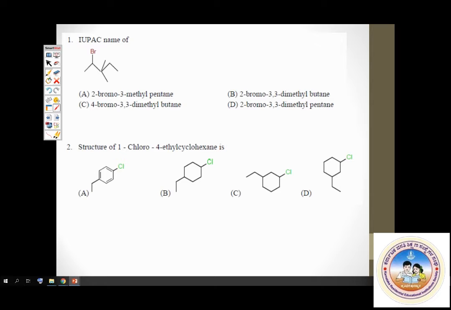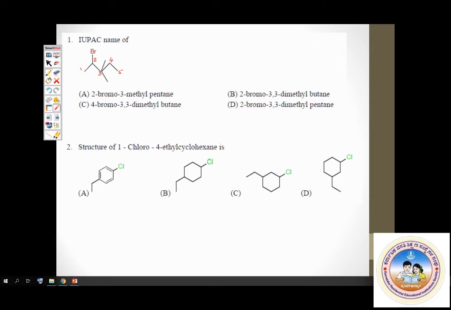IUPAC name of the given compound. There is a bond line notation given, and you'll have to find out the IUPAC name. Check it. First of all, number the chain correctly. How should I number the chain? I should number the chain such that carbon carrying substituents get the lowest number. That happens when you number it from left to right: 1, 2, 3, 4, and 5.